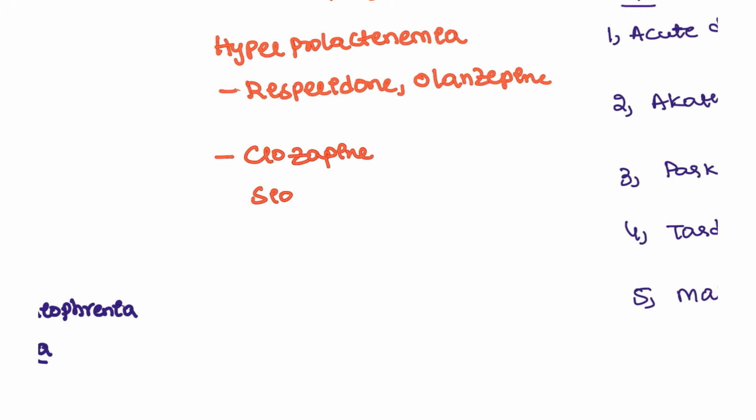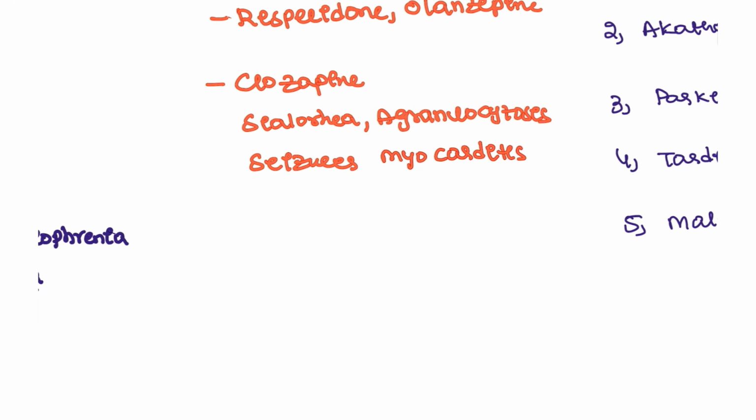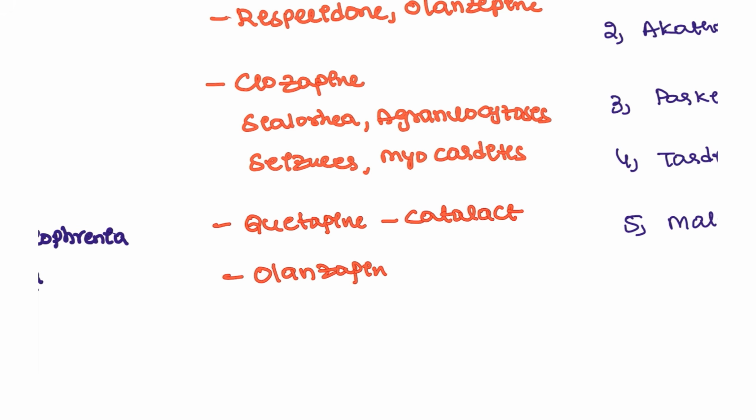Clozapine has multiple symptoms. Clozapine will be presented with sialorrhea, which is one of the common symptoms, and the patient can have agranulocytosis, neutropenia, and also seizures. Okay, seizures, and in severe cases the patient can also have myocarditis. That is one thing clozapine is associated with. Next, quetiapine can cause cataract, and olanzapine has fewer metabolic symptoms.